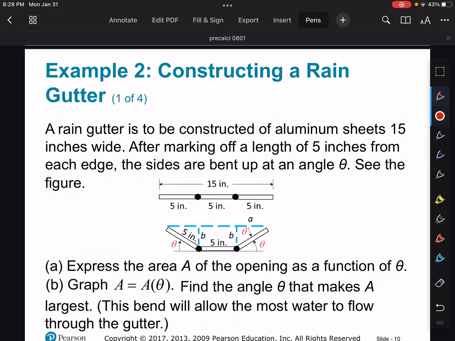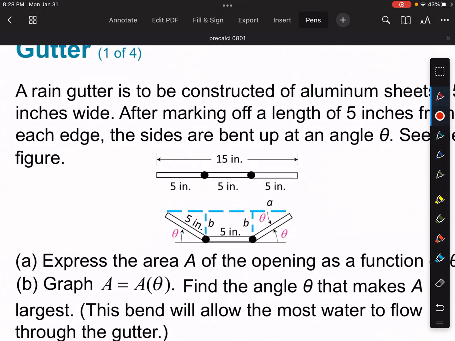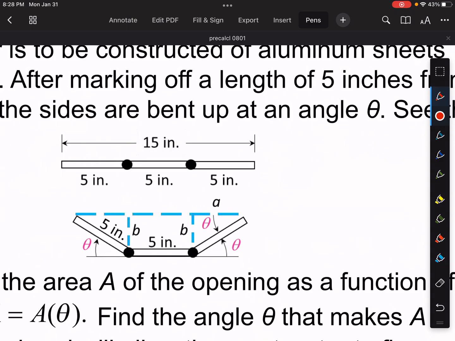In order to do that here, a little bit of a refresher on geometry. What we see here is we have these parallel lines cut by these transversals. If you go back to your geometry lesson, you would remember that what that creates is 2 thetas here that are the same. In other words, this angle and this angle are the same, this angle and this angle are the same. So we can use that to our advantage here to solve this thing.